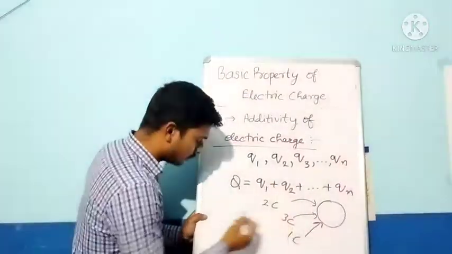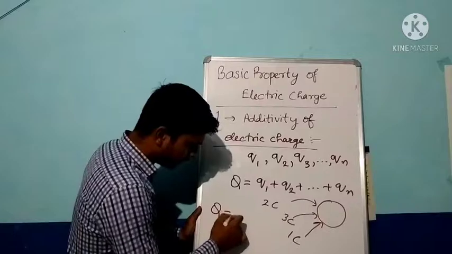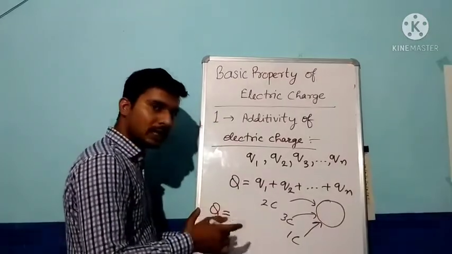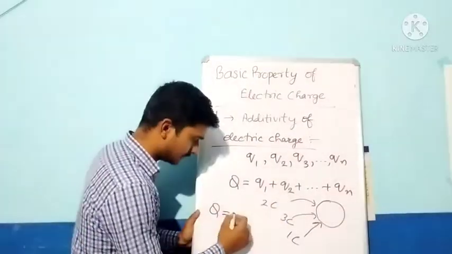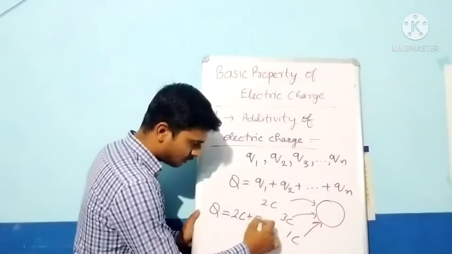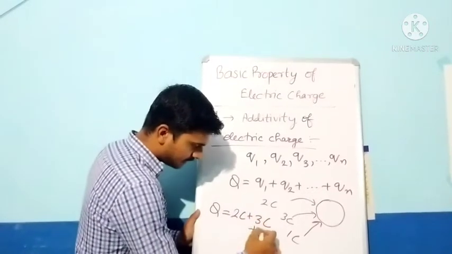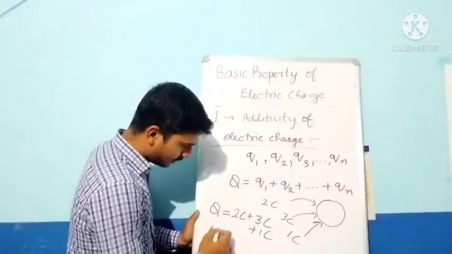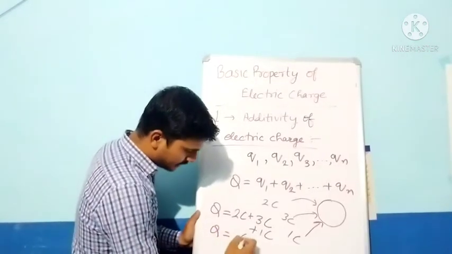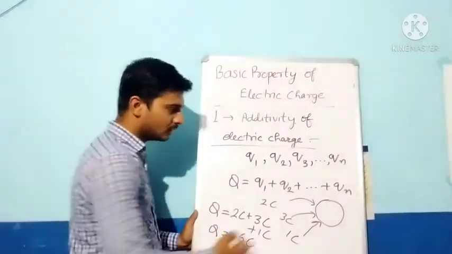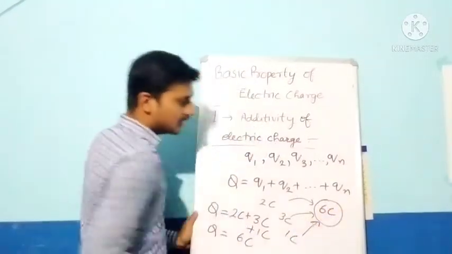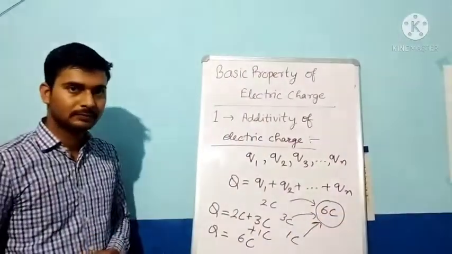We simply take the algebraic sum of all the charges: 2 coulomb plus 3 coulomb plus 1 coulomb, and you will get 6 coulomb. So on the body there will be 6 coulomb of charge.